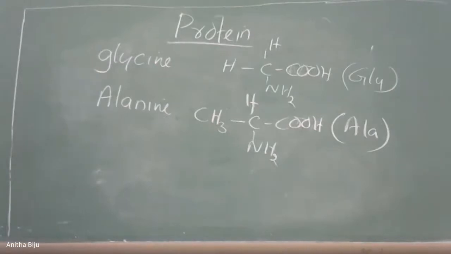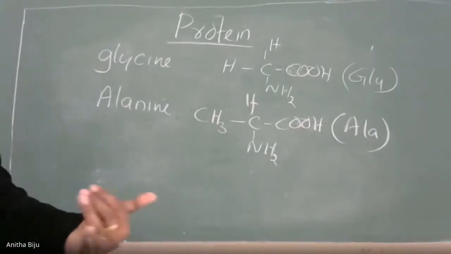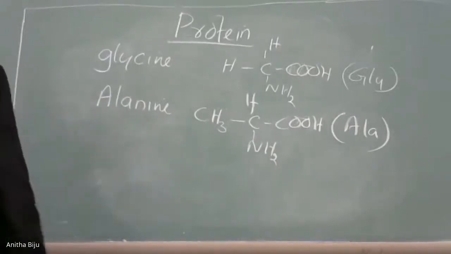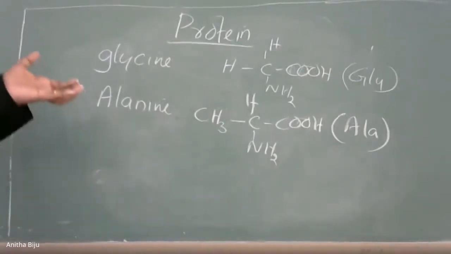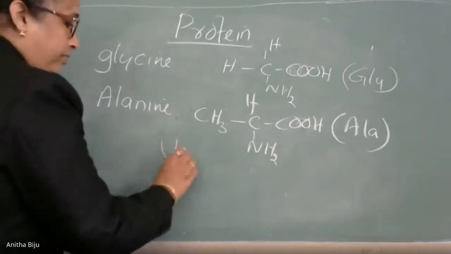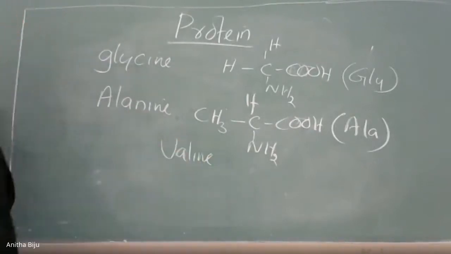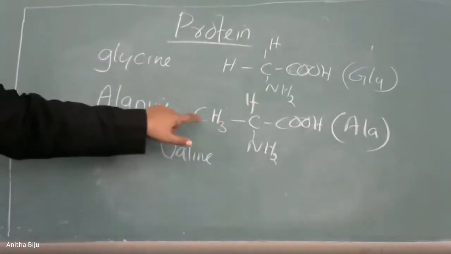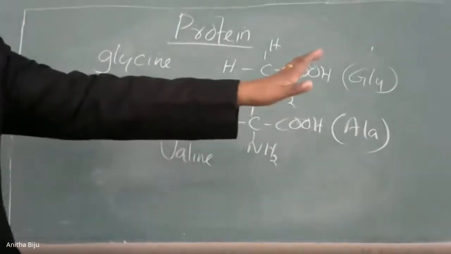Okay, in this way, as the number of methylene groups increases, there are different compounds. After alanine, we have valine. Valine means one CH2 group is also increased. One more CH2 means CH3, CH2, and the rest of the part is the same.